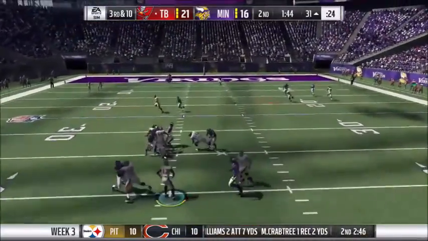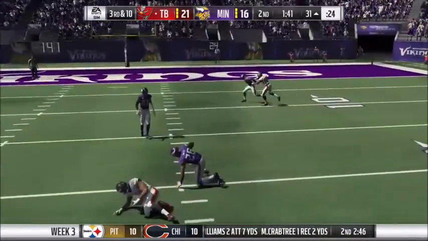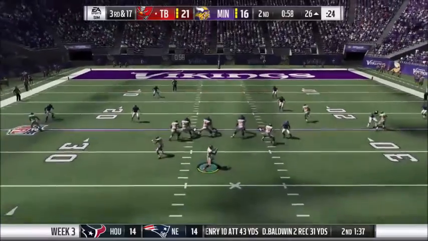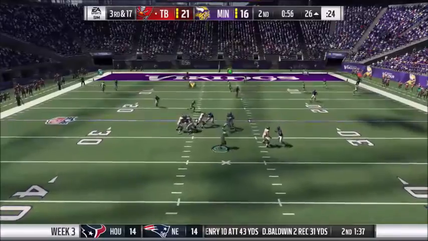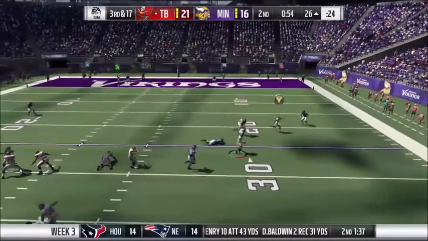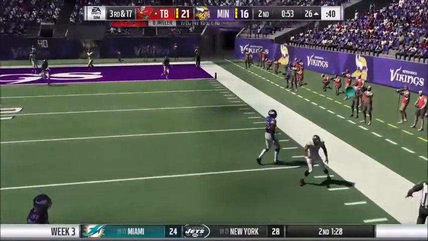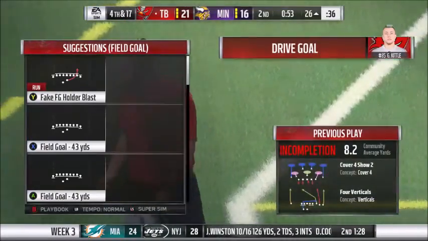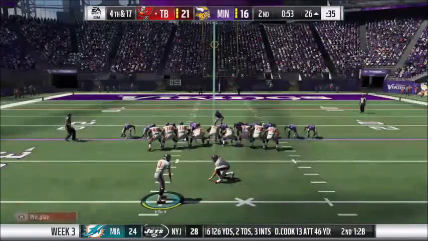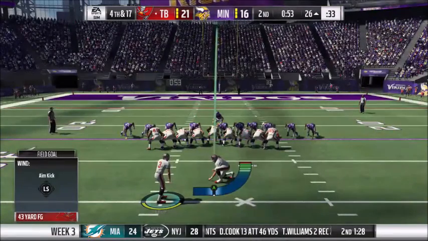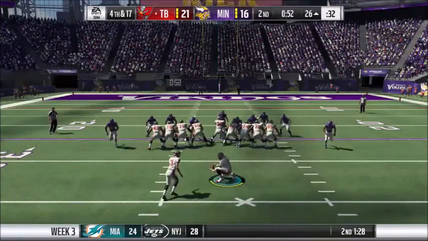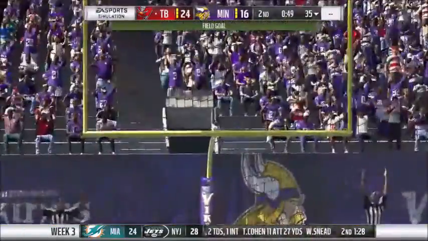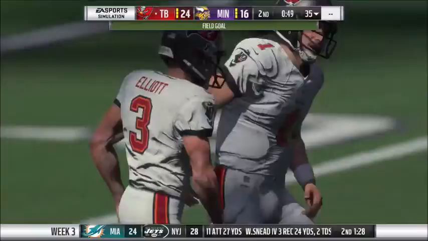So Miller gets the ball, throws it to Josh Malone, and Josh Malone makes the catch, and he gets the first down. So Braxton Miller will try to pass again, gets pressured, and he has to throw the ball out of bounds. And now the Buccaneers will have to kick the field goal. The kick is up, and it is good. So now the score is 24-16.